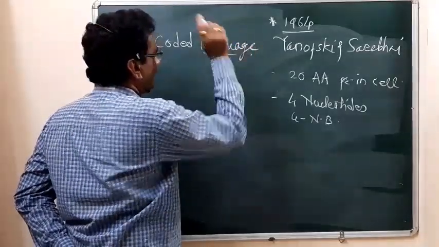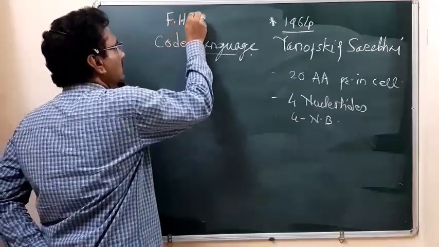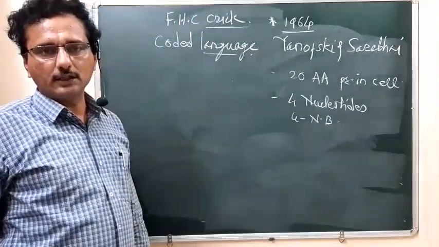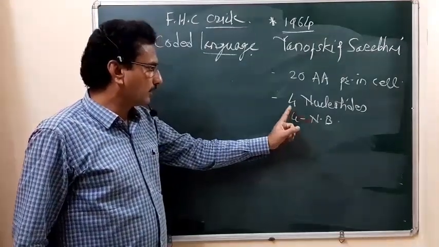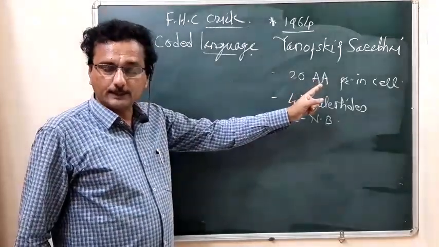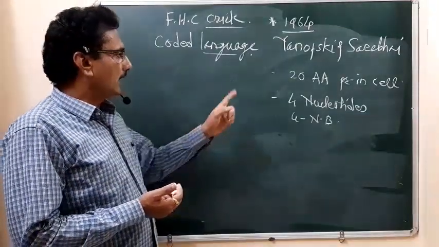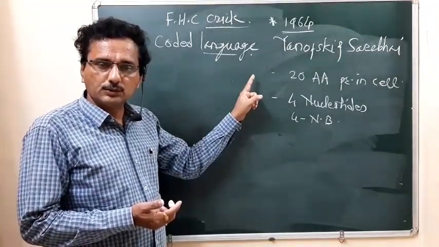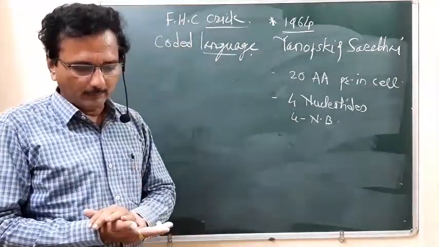They are stored in the form of coded language, according to scientist F. H. C. Crick. He gave this information: how the four nitrogen bases, or the four nucleotides, encode the 20 different types of amino acids. Where is such information situated? It is situated inside the nucleotide sequence of the structural gene. Such information was given by the scientist Francis Crick, so you have to remember this.